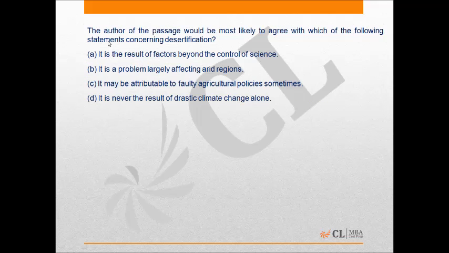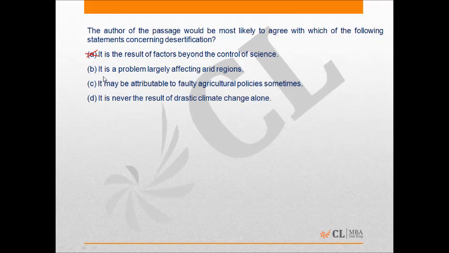Now the third question says, the author of the passage would be most likely to agree with which of the following statements concerning desertification? A says it is a result of factors beyond the control of science. Clearly this is incorrect, because desertification is a consequence of vagaries of climate and weather, and also mismanagement of the land. So the passage is silent about whether it can be controlled by science or not. In fact, the passage also states that management of land can prevent desertification. So option A can be eliminated.